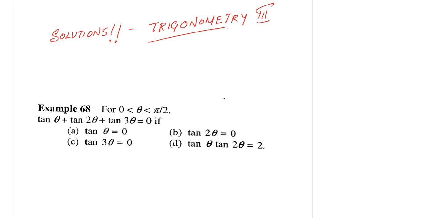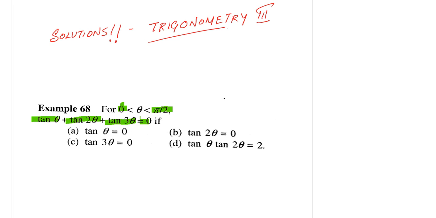Okay, so let's begin with the problem for this video. We have: if theta lies between 0 and pi by 2 and tan theta plus tan 2 theta plus tan 3 theta equals 0. We are required to find the conditions in which tan theta plus tan 2 theta plus tan 3 theta is equal to 0. So how do we write it?